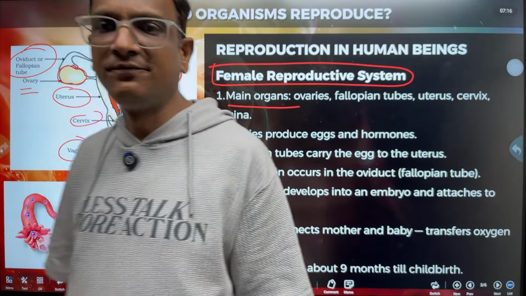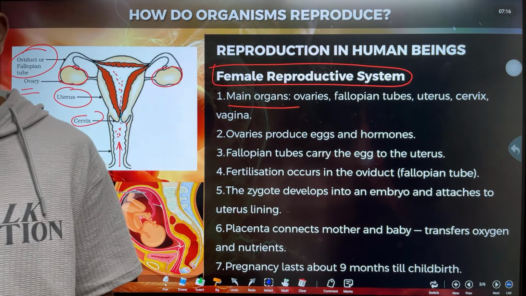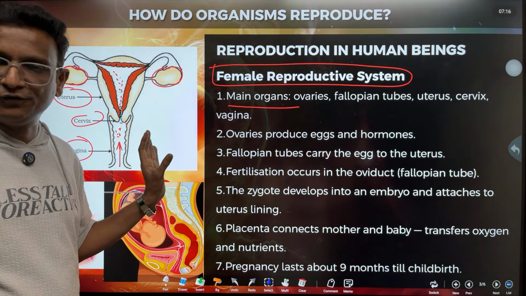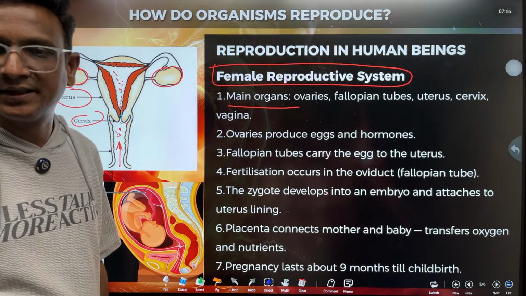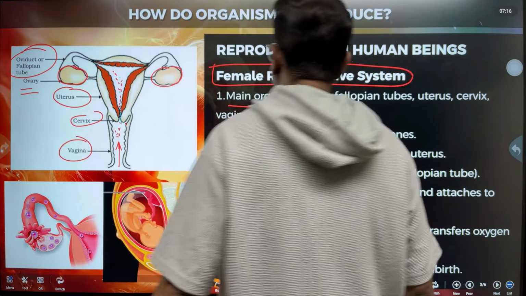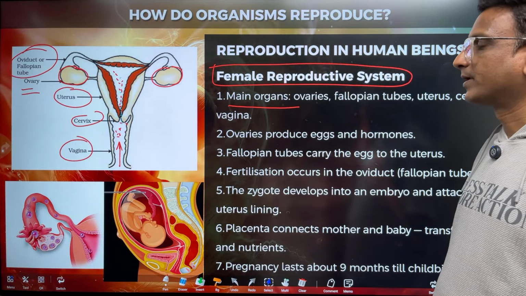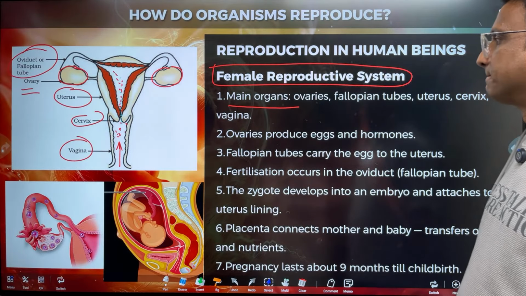So any doubts? What is the function of prostate gland and seminal vesicles? Okay, just now I told you these glands add the fluids. Right, children? Yeah.